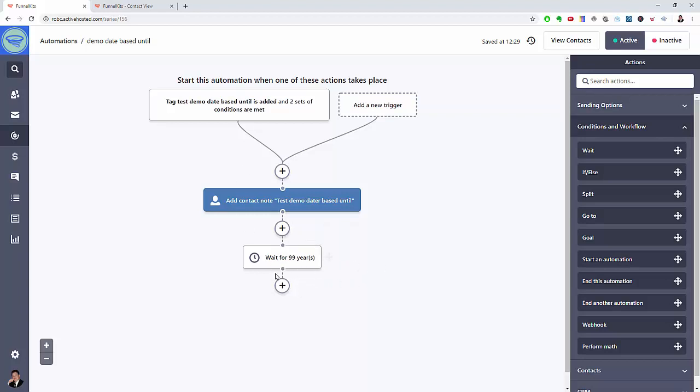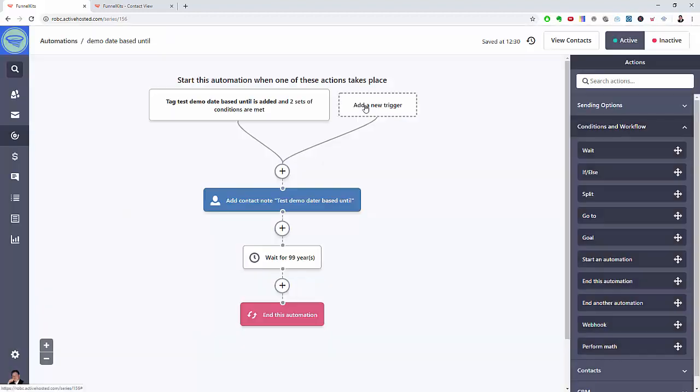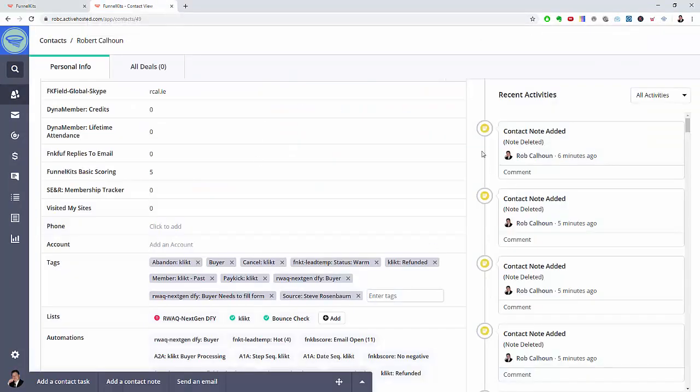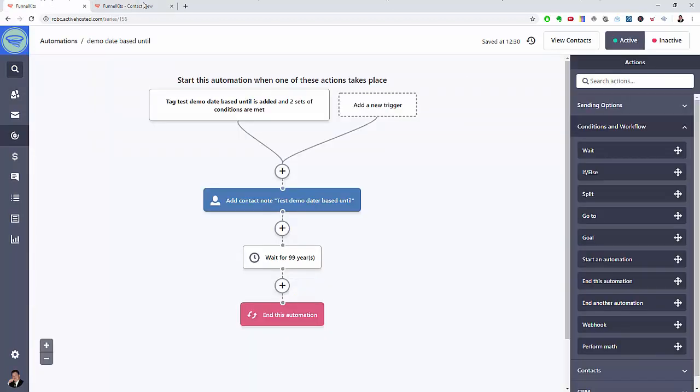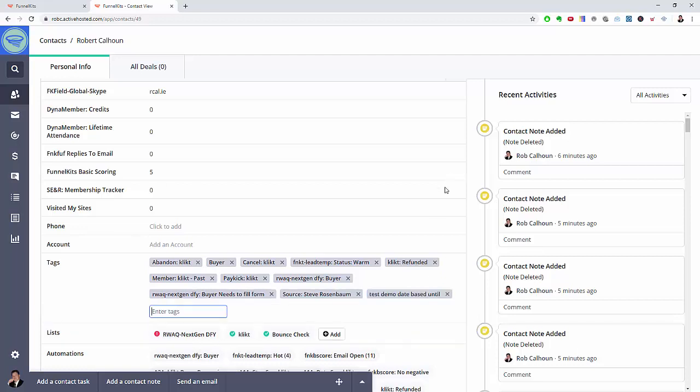And if it's still running at that time, it's probably not going to be your problem. So next thing we want to do is we're going to put an end on there. All right, so let's get this tag on a clipboard and go to contact, and we're going to test this. Let's make sure that this is active. Yes. And you can see I've already been testing it, but go ahead and hit refresh.